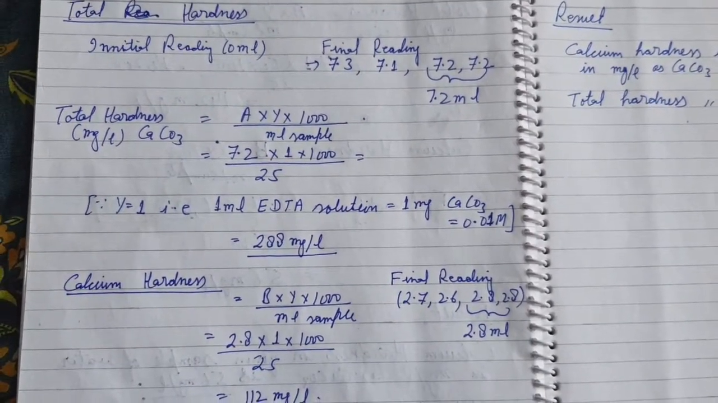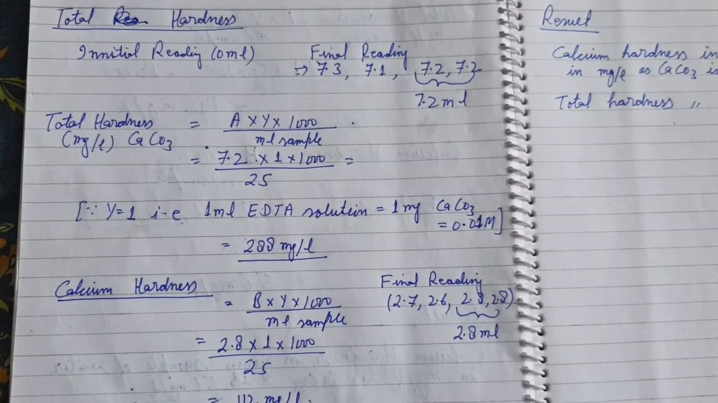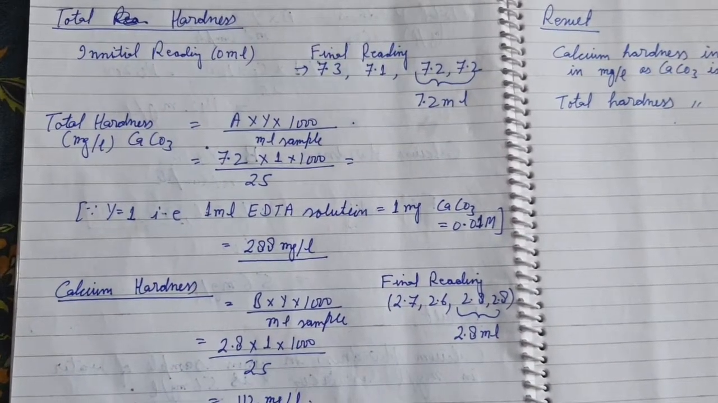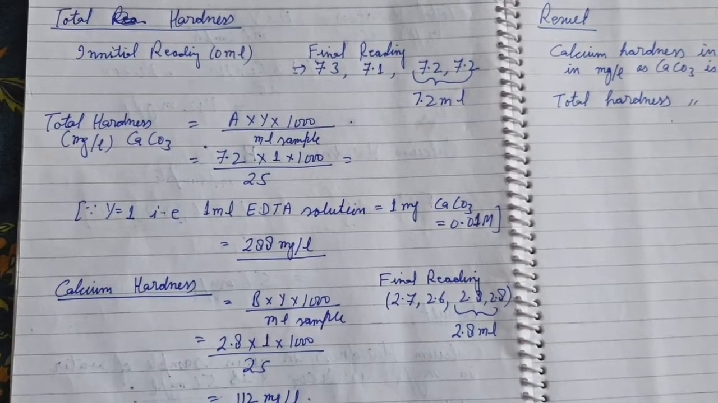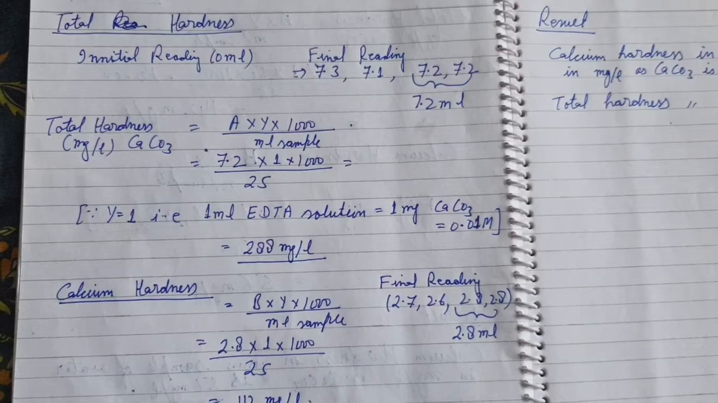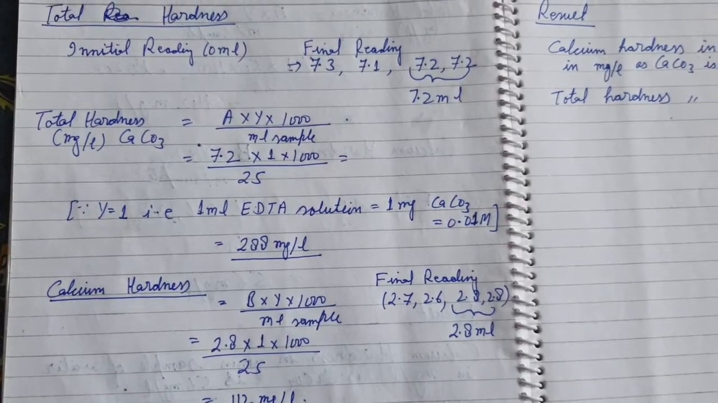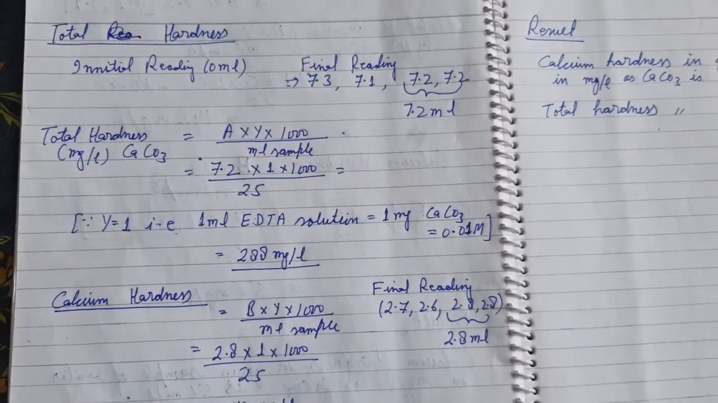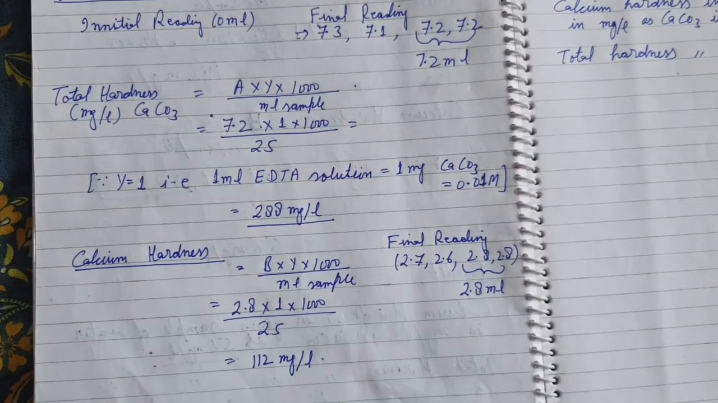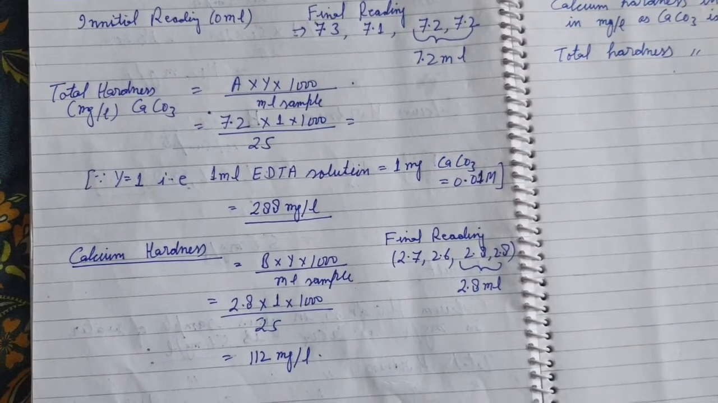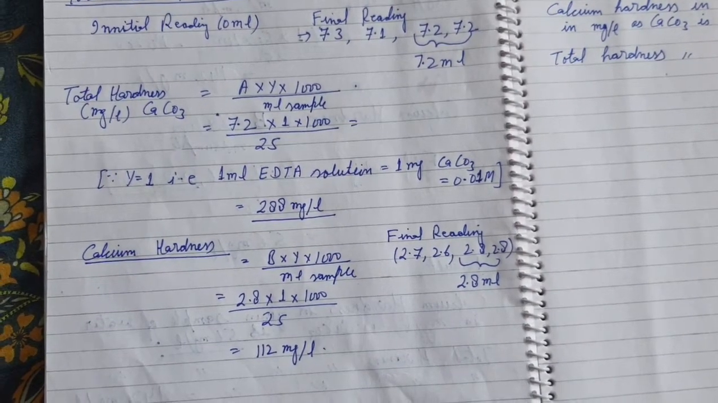Okay, in the calcium hardness experiment, the same titrant was used, that is the EDTA, and in the conical flask here sodium hydroxide solution was added along with the murexide indicator. So here the final readings were obtained as 2.7, 2.6, 2.8 and 2.8 ml. So the calculation will be done with the 2.8 ml final reading.